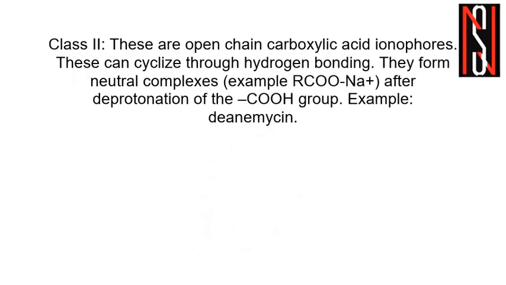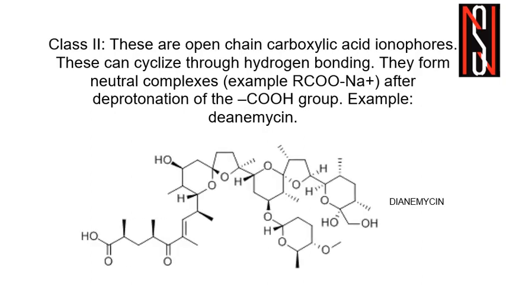Now, under the class 2 category, there are open chain carboxylic acid ionophores. These can cyclize through hydrogen bonding. They form neutral complexes like RCOO minus Na plus after deprotonation of the COOH group, or the carboxylic group. There are several examples like monensin, nigericin, etc. I have shown you just one structure of this kind of example, which is reflected on your screen.